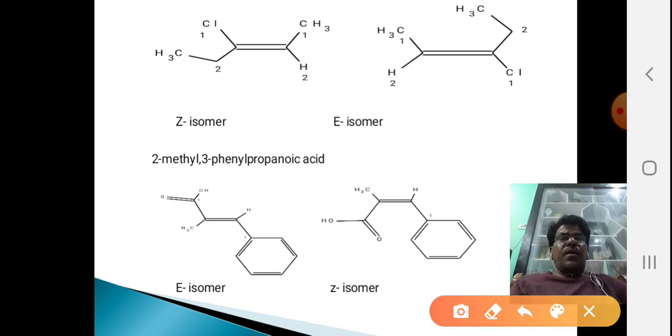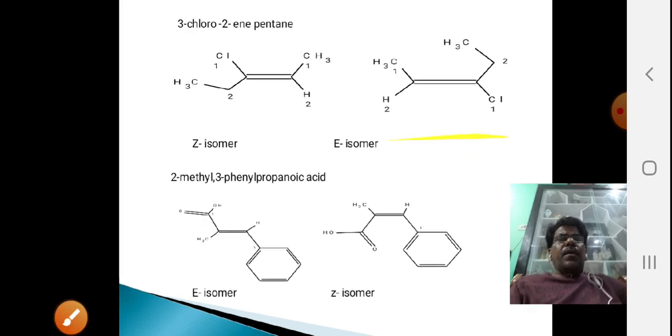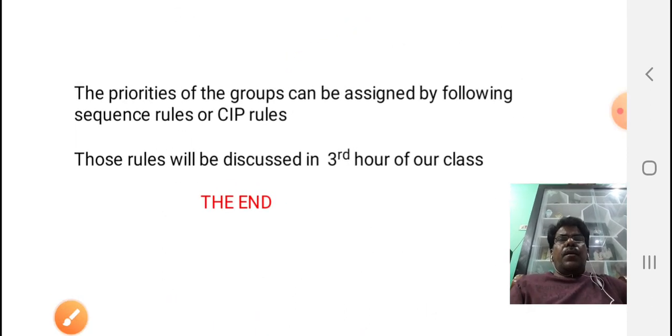And coming to the priorities of the groups, they can be assigned by the following sequence rules, the CIP rules. Those rules will be discussed in the third hour of the class.